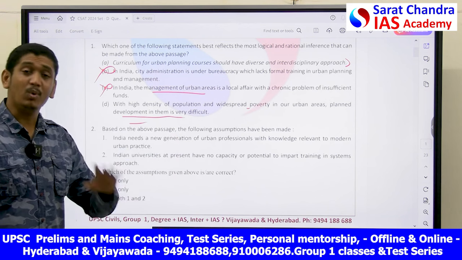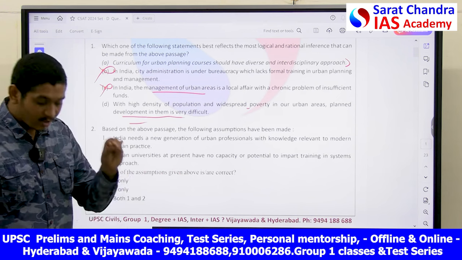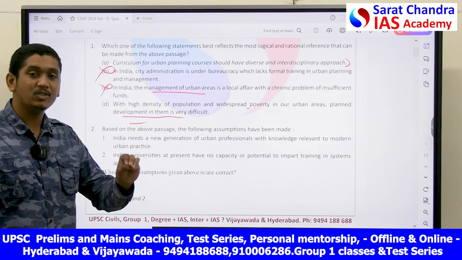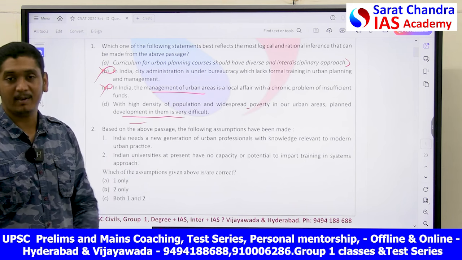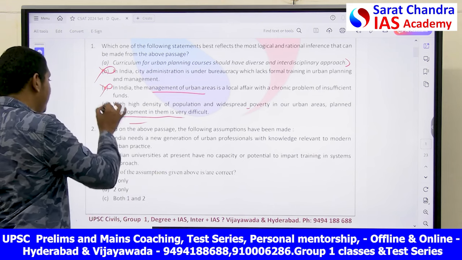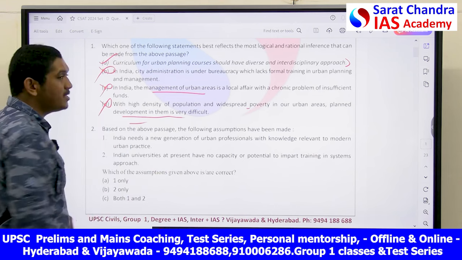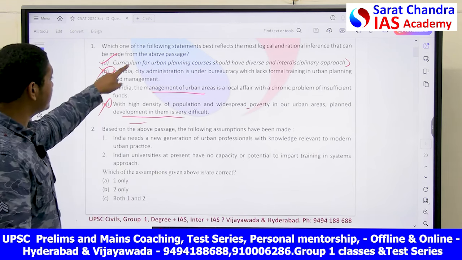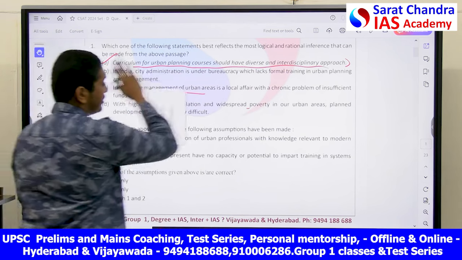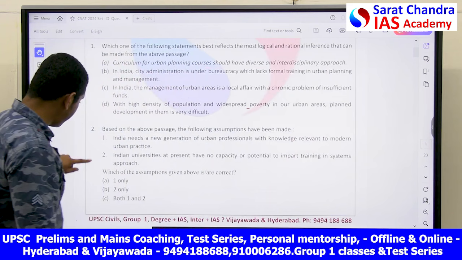The passage was wholly and solely based on the approaches of urban planning, how the developed cities have shown us the solution of how planning should be done for urbanization. This was the crux of the passage. So even this is wrong. So your ultimate answer, a sure answer for this, is: curriculum for urban planning courses should have a diverse and interdisciplinary approach. Okay. Next, we'll go for the next question.